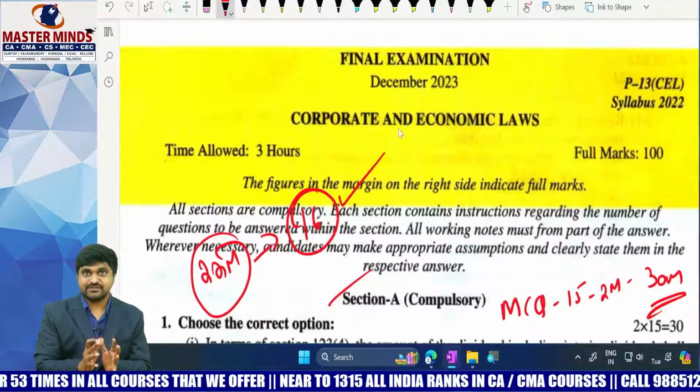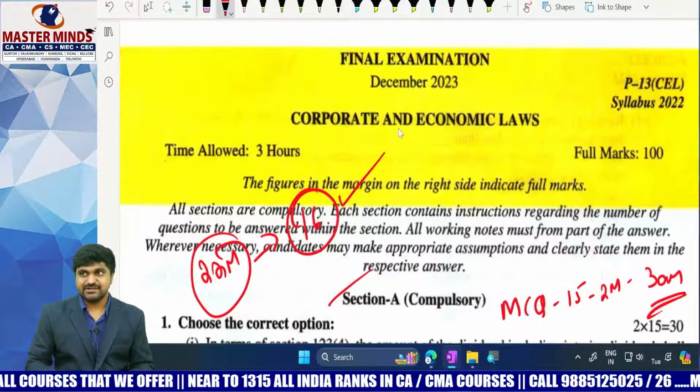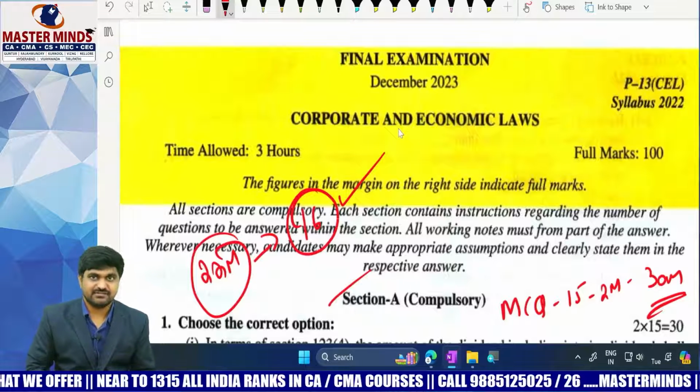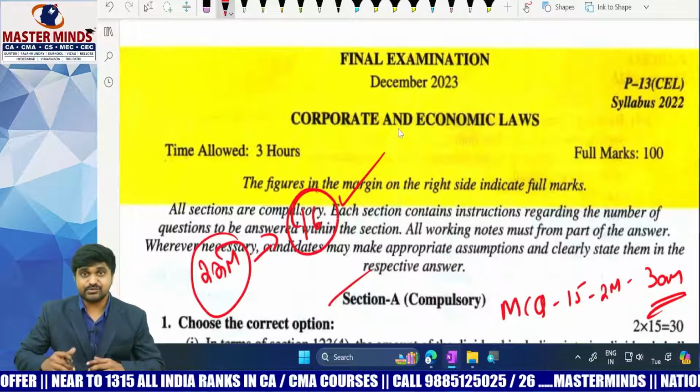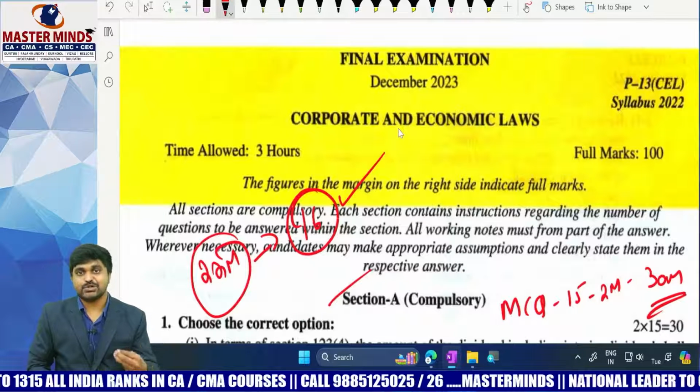So MCQs are very important from the examination point of view, because a person with basic knowledge can easily get 16 marks. And the person who has conceptual clarity can easily get 22 out of 22 marks.